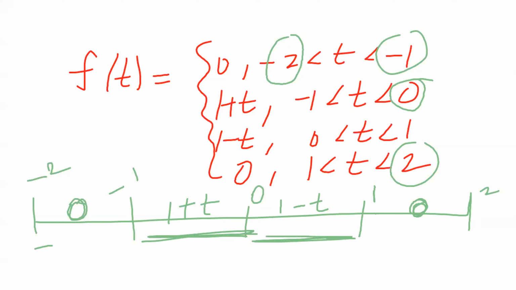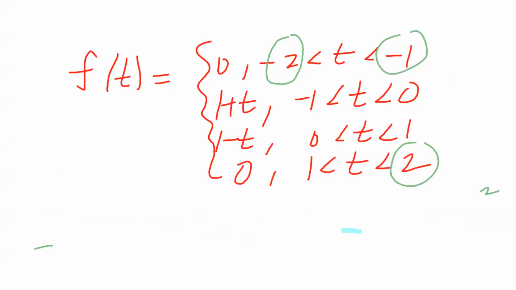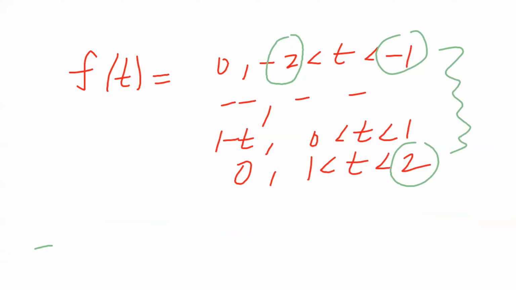Is each function even or odd? So taking f of t, replace t by minus t. So 1 minus t here, and 1 plus t. So this is not possible to calculate as even or odd. That's why we have to calculate the total values a naught, an, bn in the method of change of interval. Using the method of change of interval, we have to calculate a naught, an, bn. Why? Here only two limits are given, as in the last problem. So we have to simplify it.